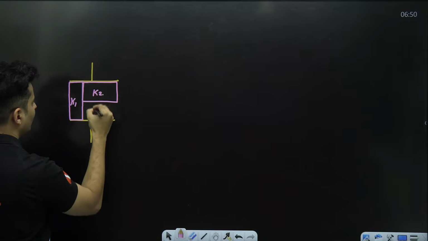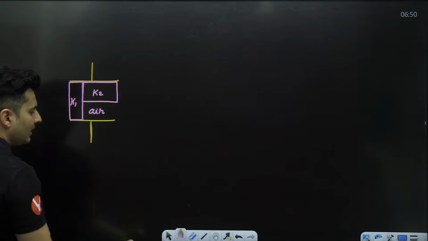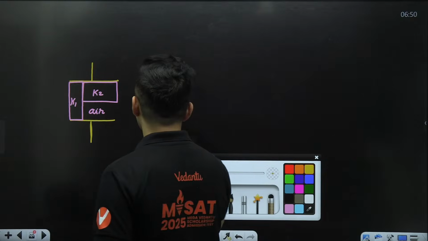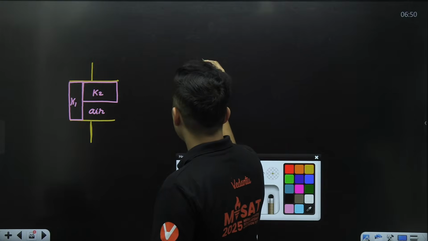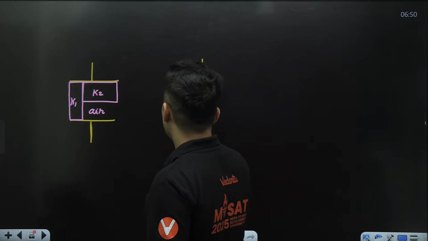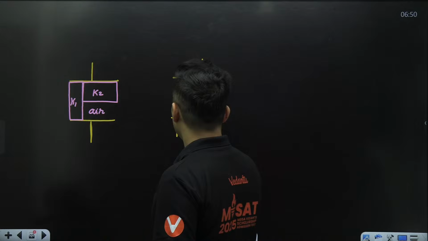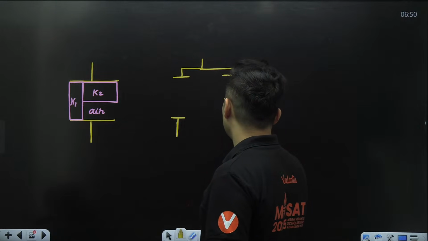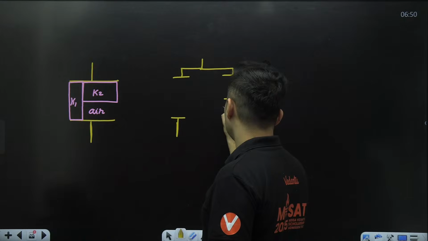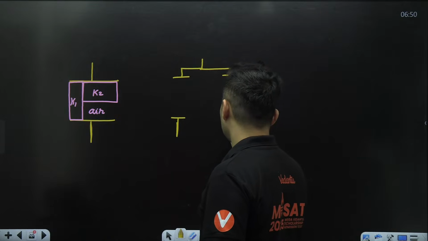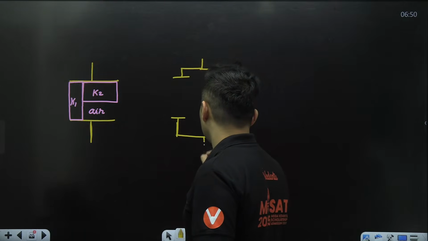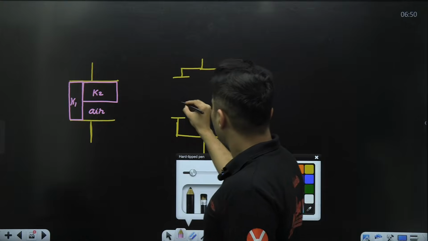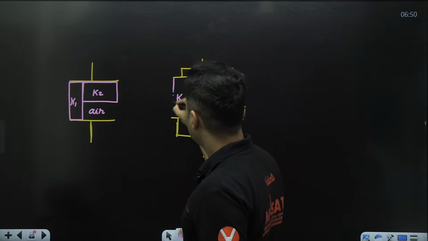K1, K2, and let's say this is air. Then it is a combination of all three. So there will be one capacitor like this. There will be two capacitors over here, like this. This will be K1.